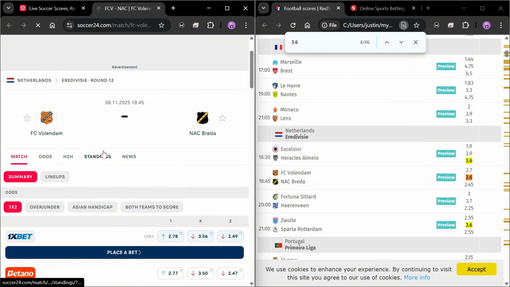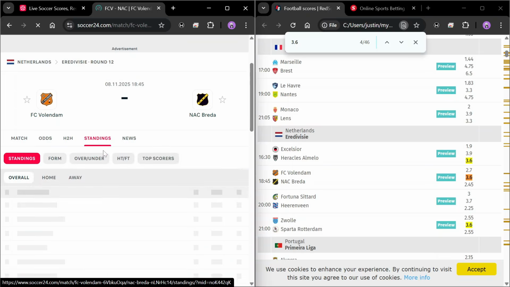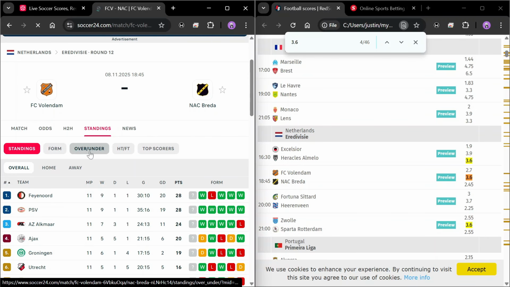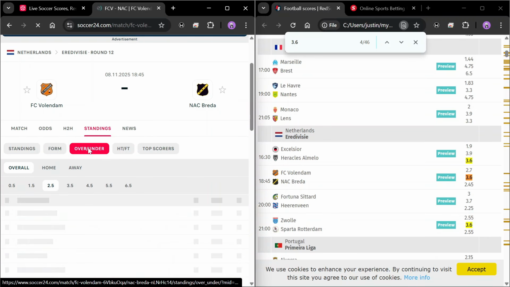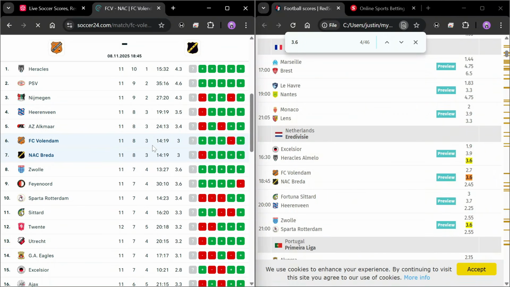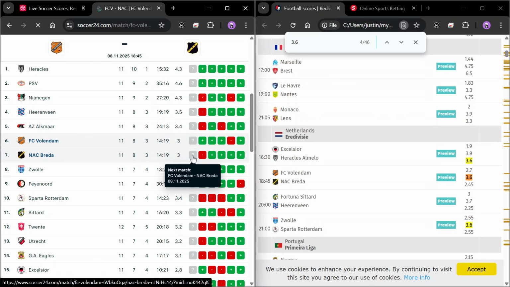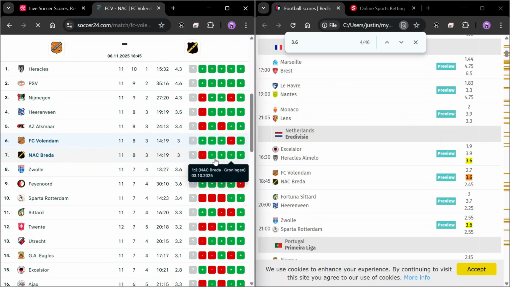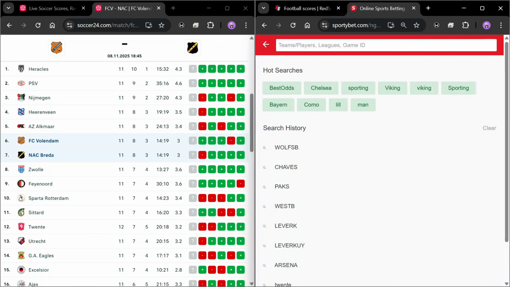Head over to the standings and then head over to the over and under section to do a quick analysis on this game. Now remember from my over 2.5 goals video, I said that you come over to look for the goal per match. And remember what I said about goal per match, that it has to be 3+ range, and I gave you the range in my video on over 2.5 goals, meaning you can as well get over 0.5 goals from this particular game.